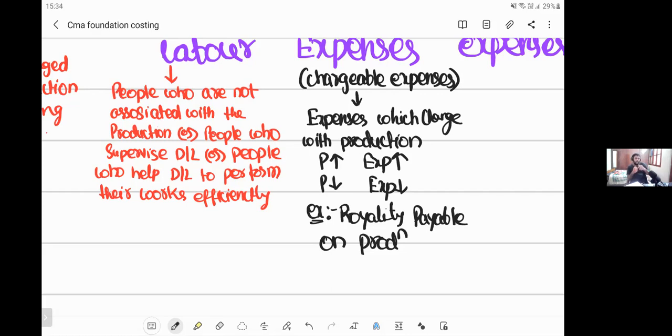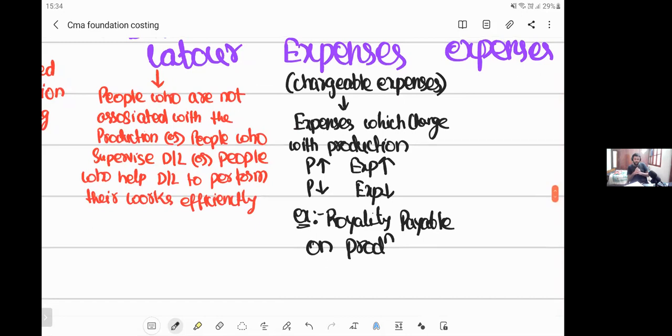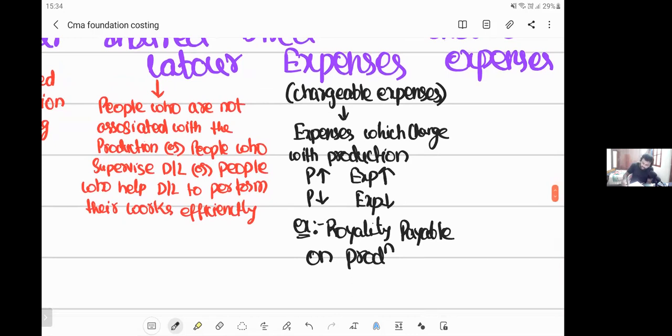However, if this royalty is paid in lump sum, it is not going to be a direct expense, it is going to be an indirect expense. So what do you mean by direct expenses? Expenses which change with the production are called direct expenses. What do you mean by indirect expense? Expense which remains constant irrespective of production.